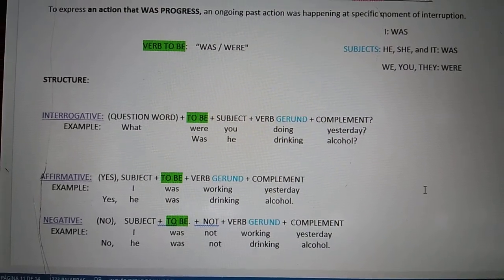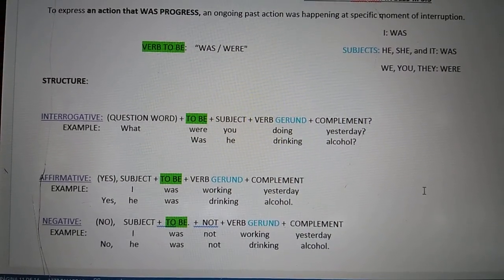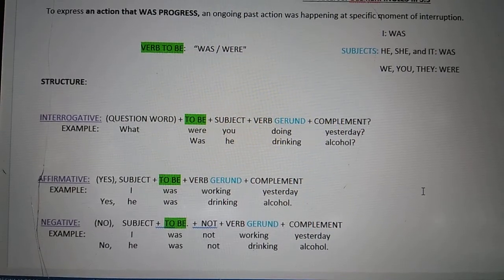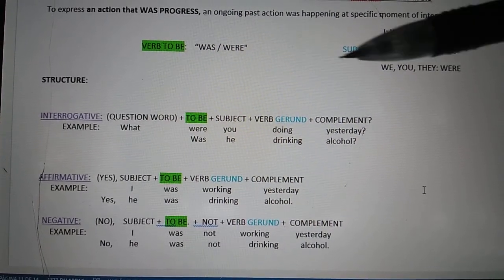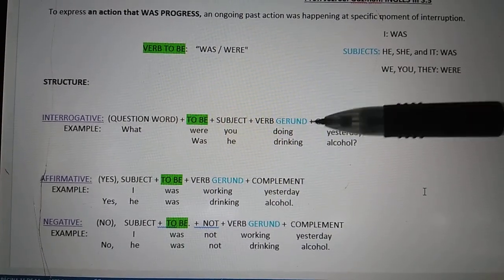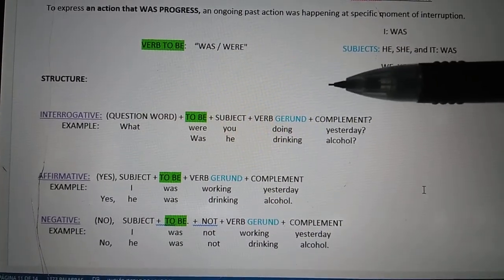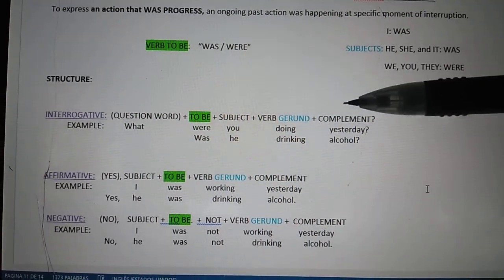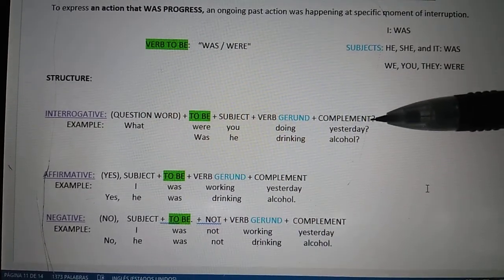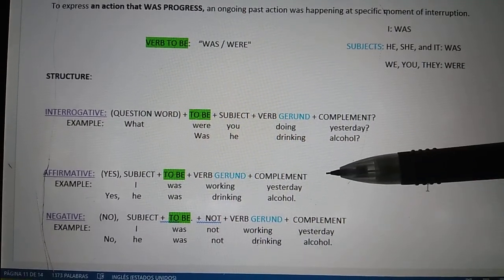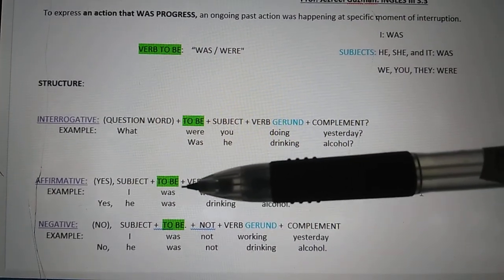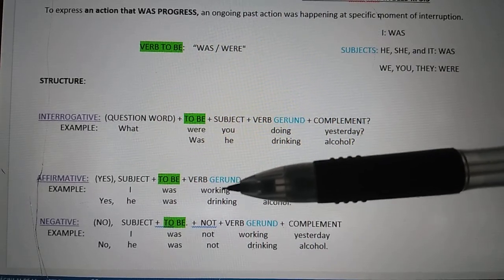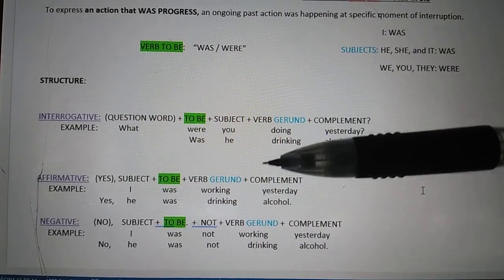So over there we have two examples. What were you doing yesterday? Okay, so this is plural, and remember that you have to use the gerund in the verb all the time. That's why we have the word gerund in blue. So, what were you doing yesterday? Answer: I was working yesterday. We just change the verb to be, and that's it. Don't forget the ing in all the verbs.